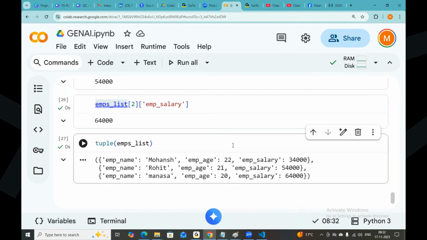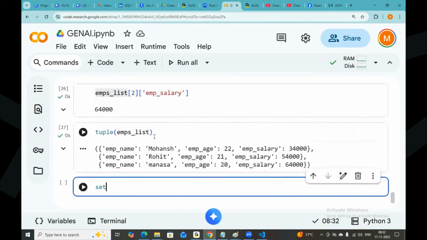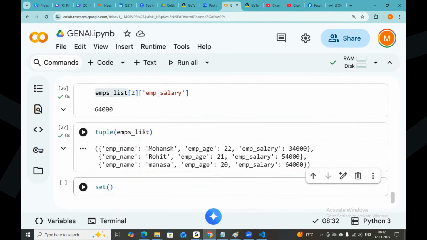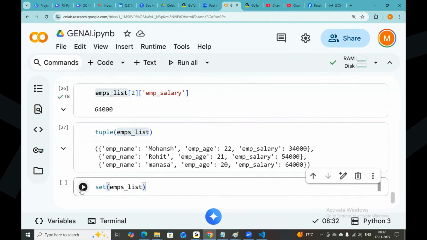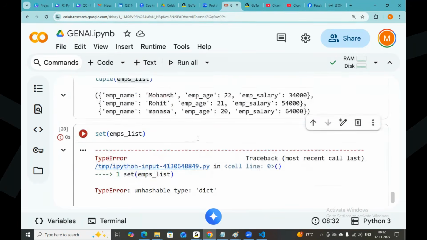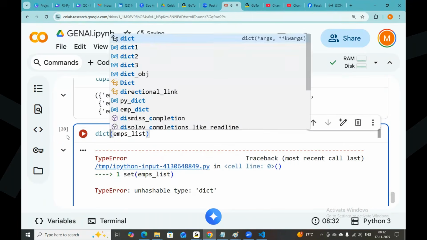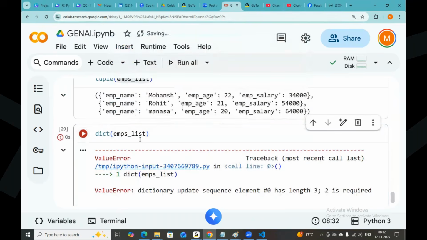Can I convert it into a dictionary or into a set? Set of list? Set of list. Possible? No, no. Unhashable. No, not possible. Can I convert into dict of? No, not possible. Only list and tuple are possible.